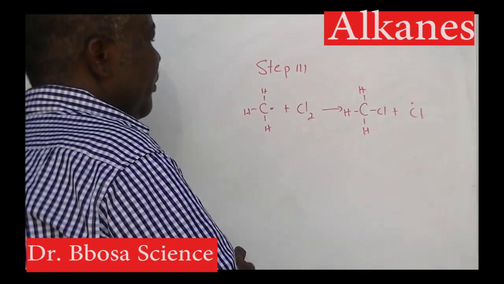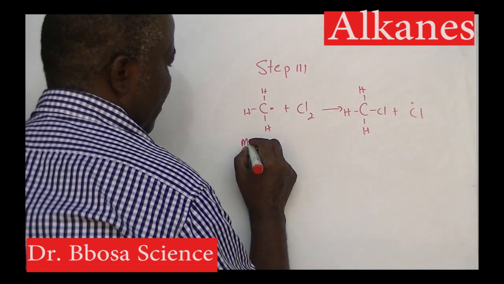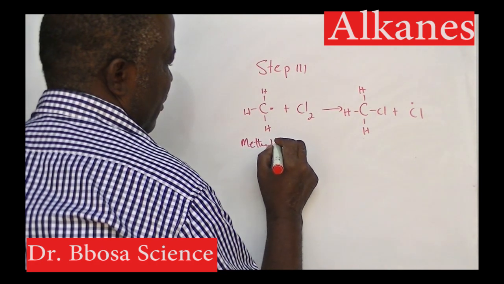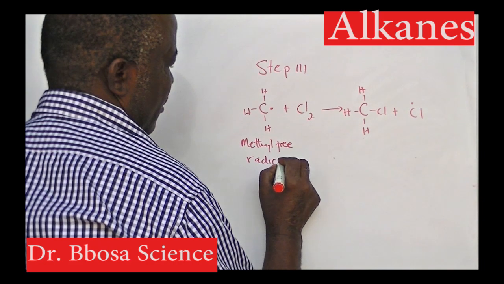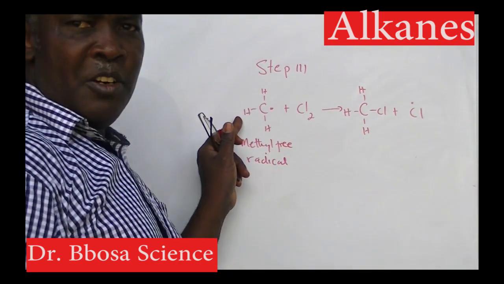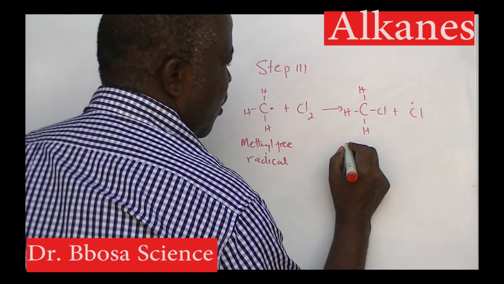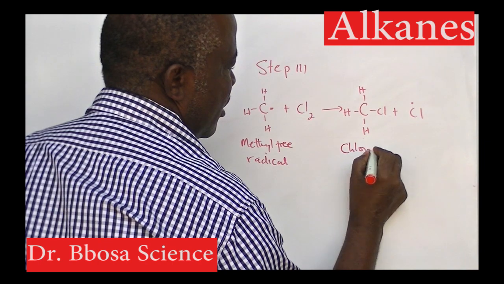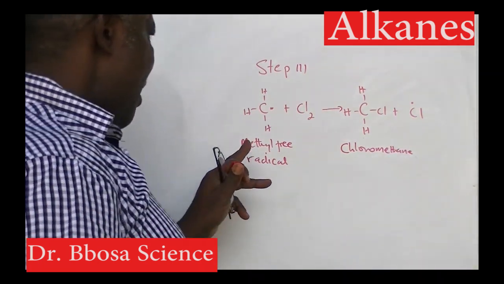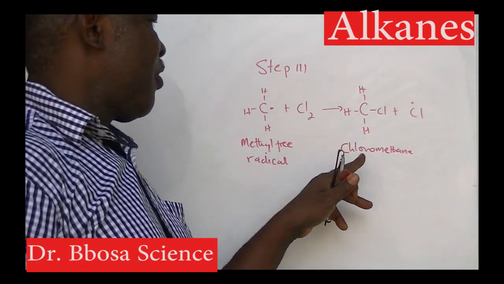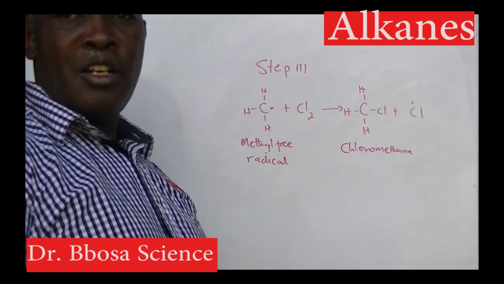Step 3: a methyl radical reacts with chlorine to form chloromethane and a chlorine free radical.